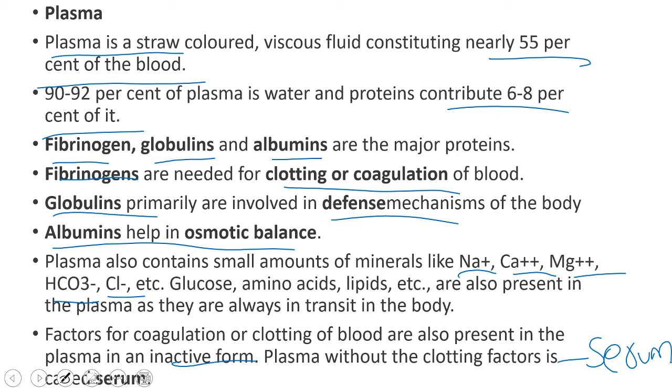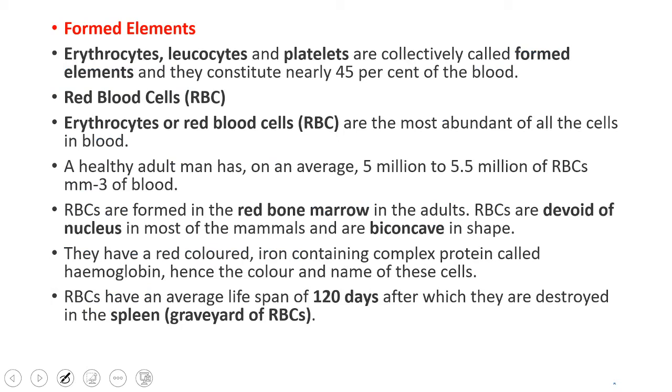And nearly 14 factors are responsible for coagulation of blood, right? These factors will be present in the plasma in an inactive form. When there is an injury, they get converted into active form. And plasma without these clotting factors, we call it serum. Remember this, that is called serum.